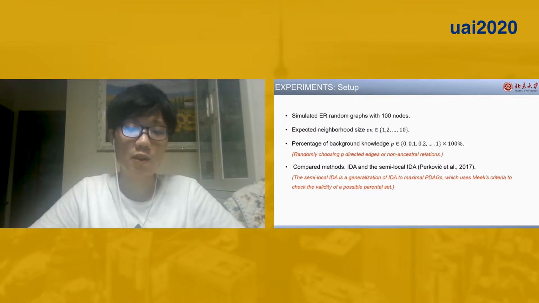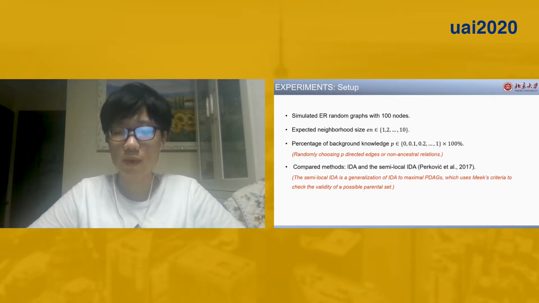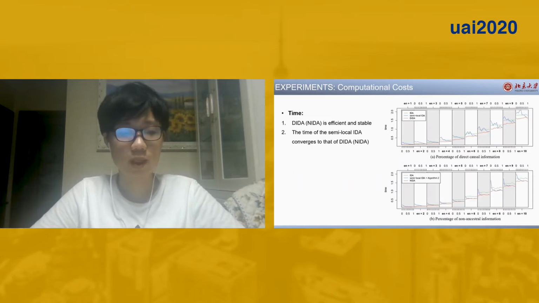Finally, let's see some simulation results. We use 100 nodes ER random DAGs with different expected neighborhood size and percentage of background knowledge to test our methods. The compared methods include IDA and the semi-local IDA. The semi-local IDA is also a generalization of IDA to maximal PDAGs, which is similar to our NIDA. However, it runs Meek's criteria instead of using some local rules to check the validity of a possible parental set.